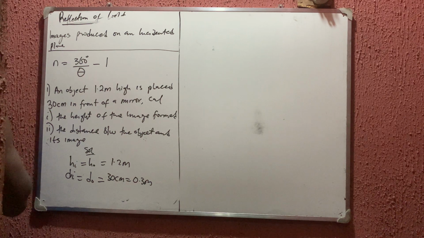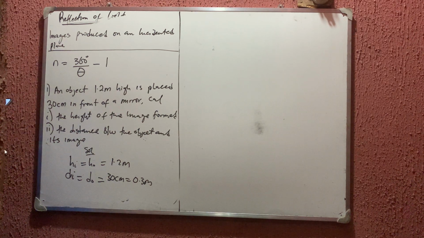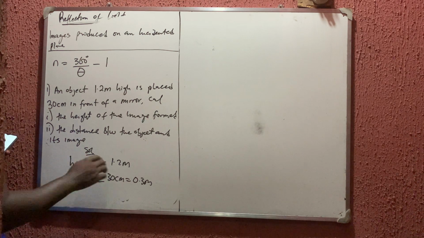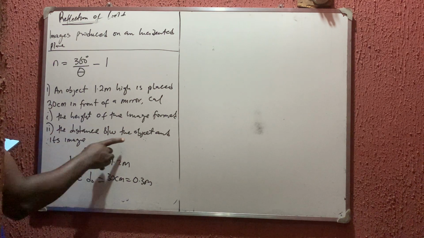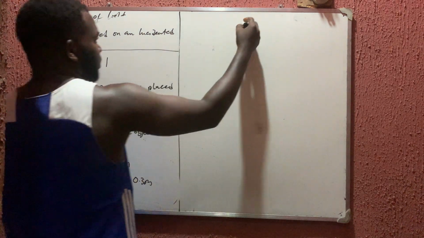Okay, but they say that since the image of an object formed by a plane mirror is as far behind the mirror as the object is in front of the mirror, we say that v is equal to u. Okay, then the distance between the object and the image. Now this one is what we got, the image distance, and you know that they are equal. But what they are asking us is the distance between the object and the image, and not the mirror. Let me tell you something now. Look at what we are saying.